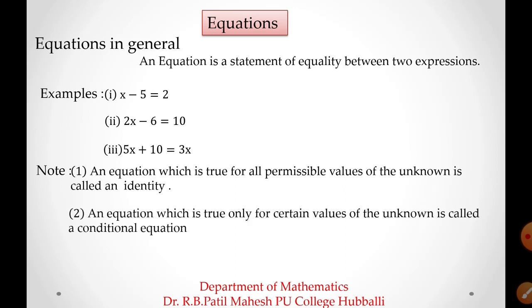An equation which is true only for certain values, some particular values of the unknown, is called a conditional equation. Sometimes equations have more values, sometimes equations have a minimum number of values of unknowns. So more permissible values of the unknown is called an identity. Minimum number, some particular solutions, is called a conditional equation.